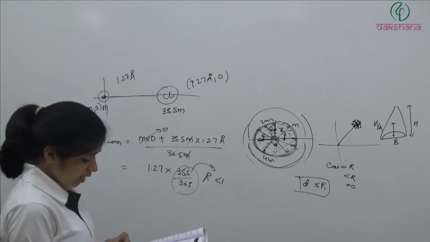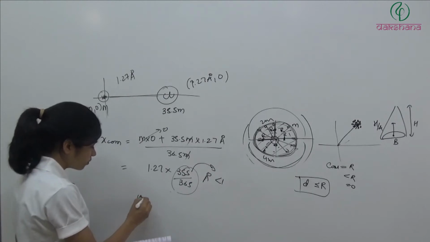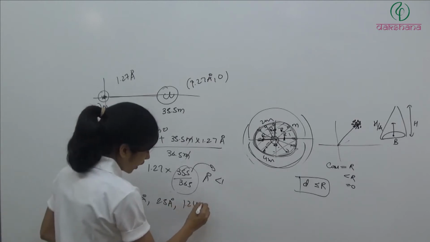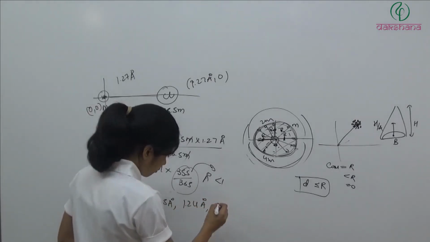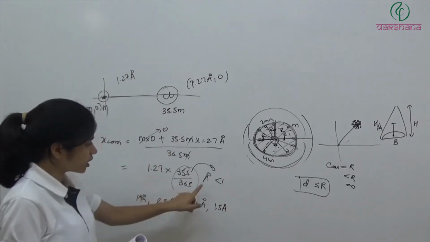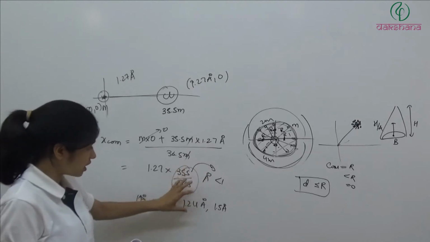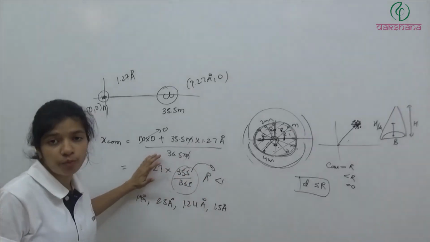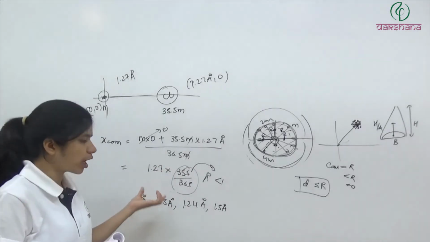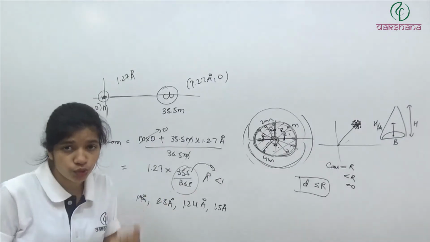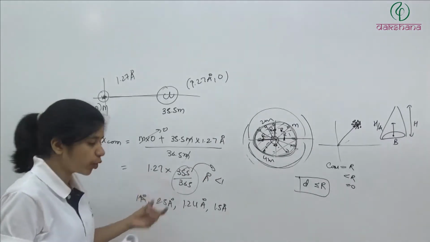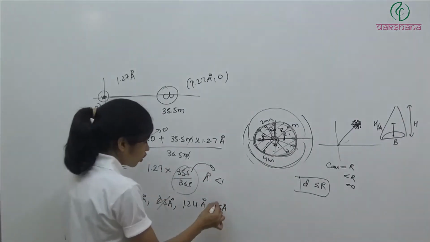So now what can I write? We have answers 1 angstrom, 2.5 angstrom, 1.24 angstrom and 1.5 angstrom. So definitely it is 1.27 and this one is less than 1. If you multiply 1.27 by something less than 1, it is going to be less than 1.27, right? If you multiply 2 by something smaller than 1, a number smaller than 2 will come. So 1.27 into something less than 1 will give us a quantity less than 1.27. So this cannot be the answer.